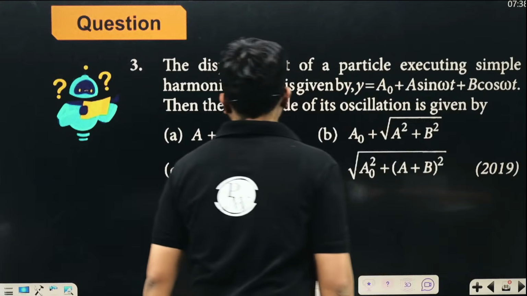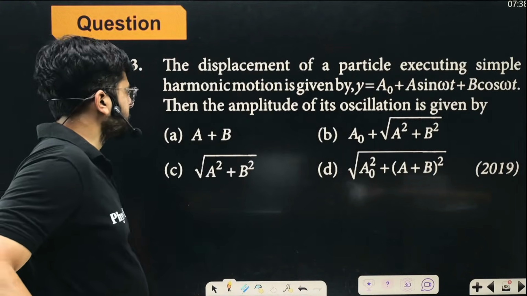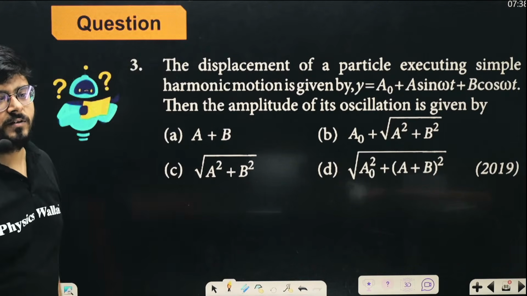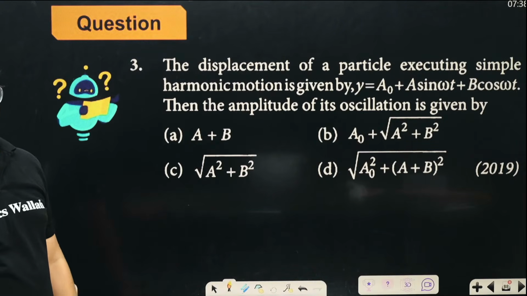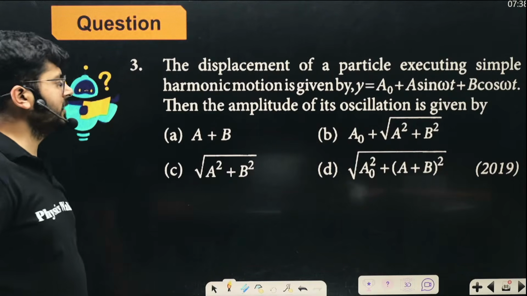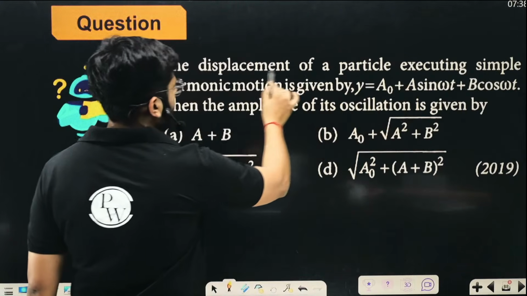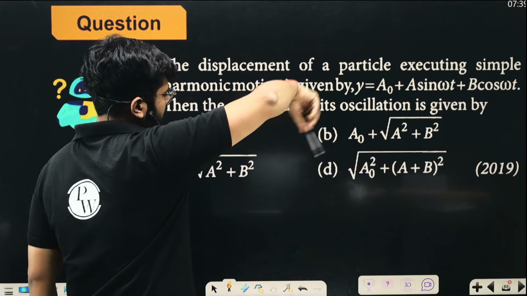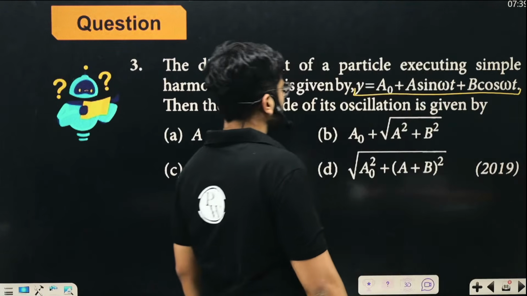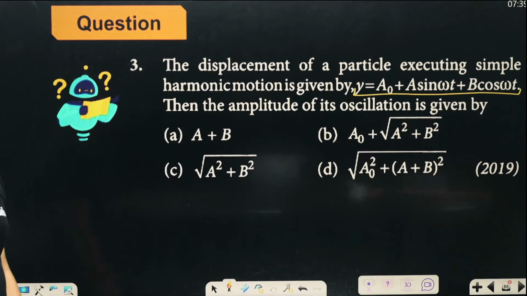Okay, the next question is: the displacement of the particle executing SHM is given by this. Then what will be the amplitude of its oscillation? So basically, we have to talk about this particular part. Here we have a particle that is performing SHM, and the equation is A naught plus A sin omega t plus B cos omega t. So what will be the amplitude of this oscillation?